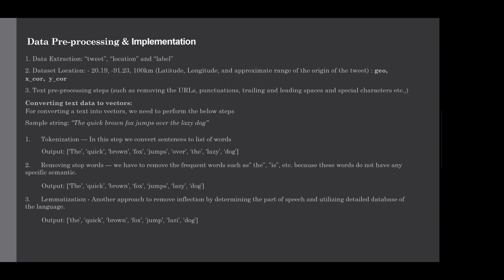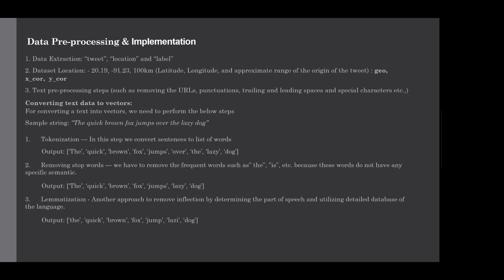Then we have another data frame called locations, where it has the latitude and longitude and the respective city. We then join these two data frames and create a combined data frame and extract the city out of it. So the location column represents the city from where the tweet has originated. And another step of pre-processing we have done is that for the tweet text, we have removed all the URLs, leading and trailing spaces, and any special characters in it.